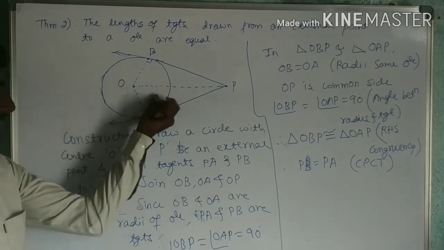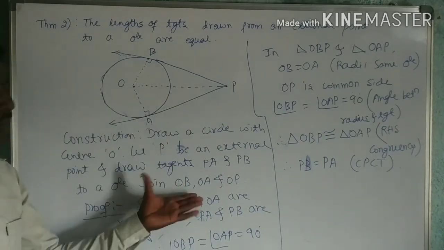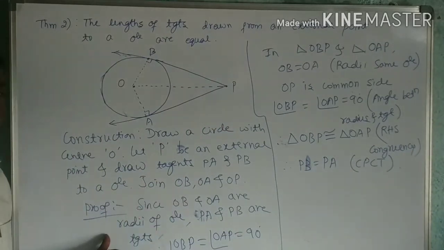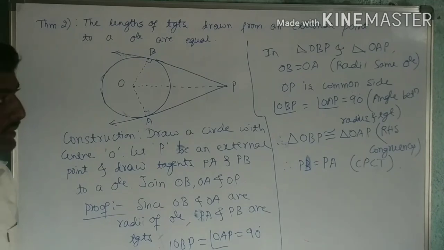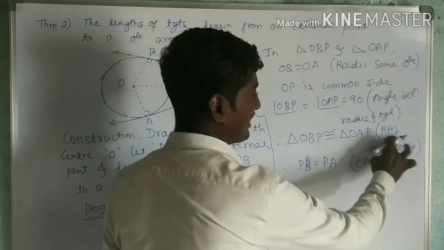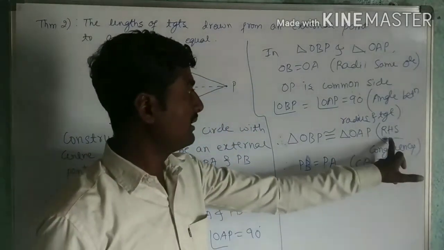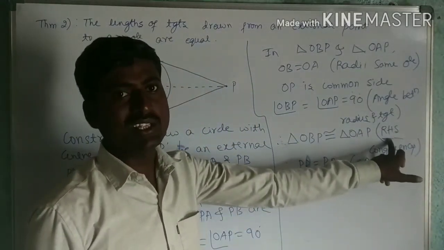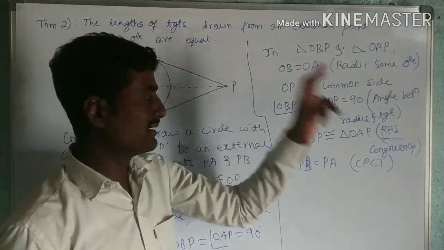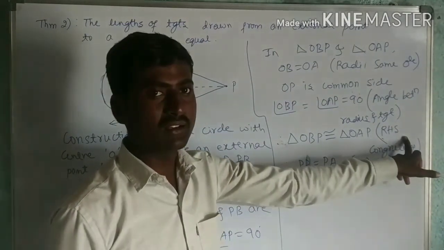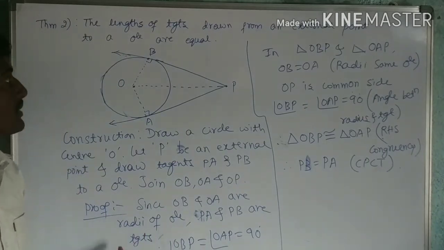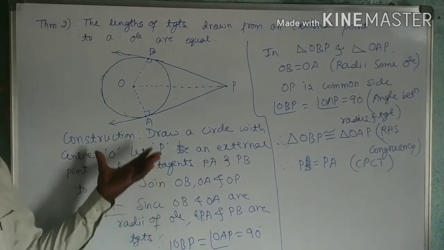Okay. First you draw the diagram, then you write the construction. Whatever you constructed, you write it first in your own way. Then after that you write the proof. But most of you will make the mistake here only. Congruence, RHS. Most of you will write SAS. It is not SAS, it is RHS. You cannot write SAS here. It must always be RHS only. Okay. So keep it in mind. This is very important for 2 marks. So remember this, how to derive this theorem.